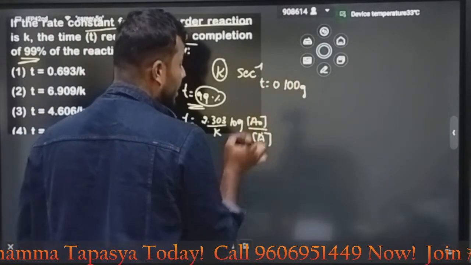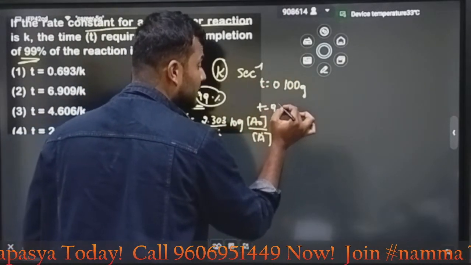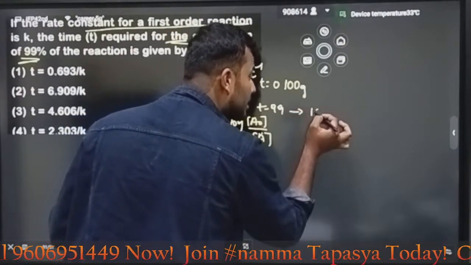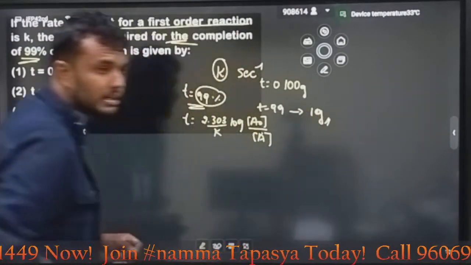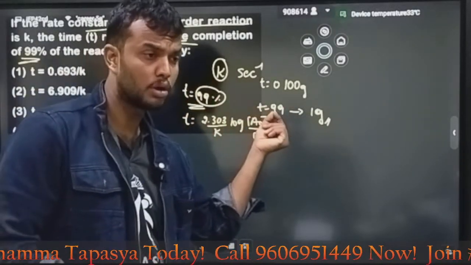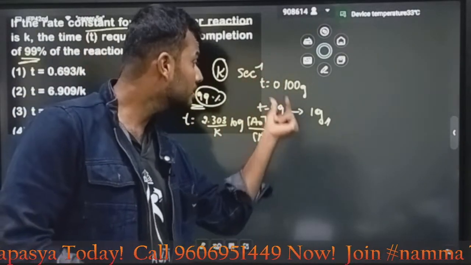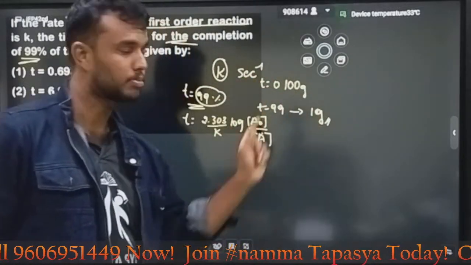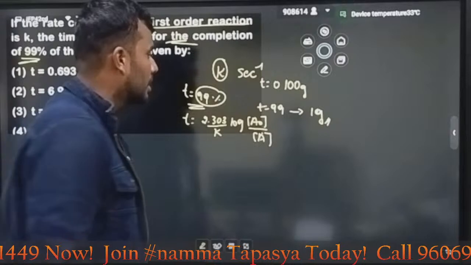Whenever we need to calculate for 99% completion, it means in 100 gram, 99 is already converted to product. The remaining 1 gram of reactant is remaining. So the initial concentration is 100 and the final concentration is 1.